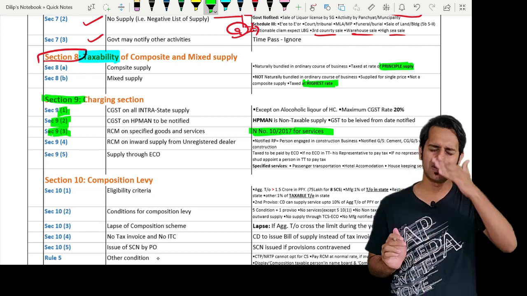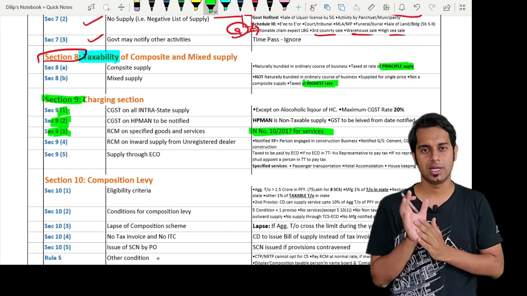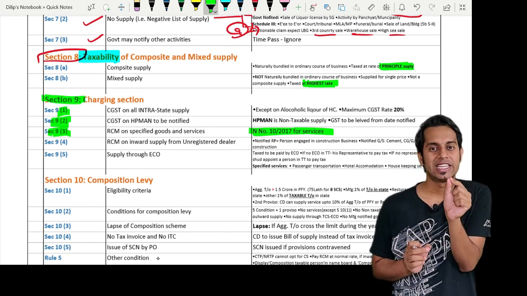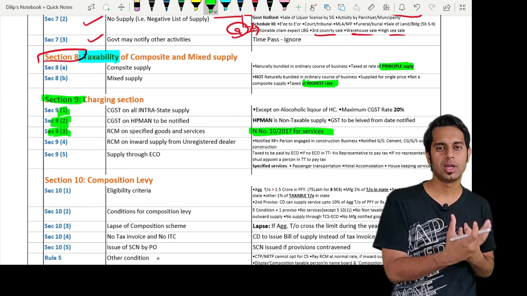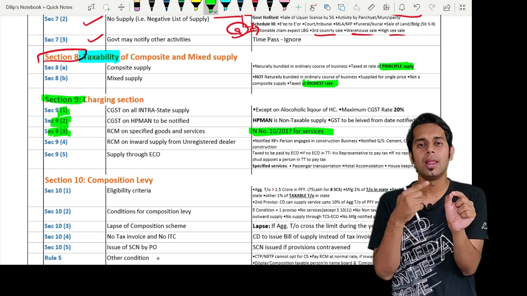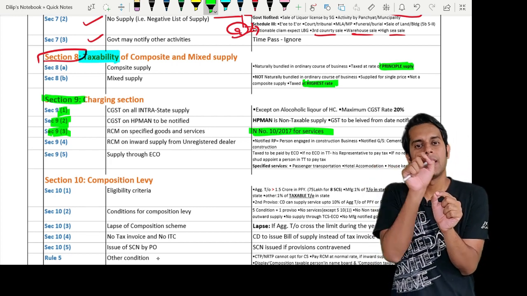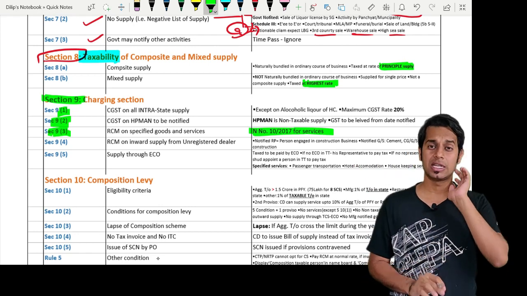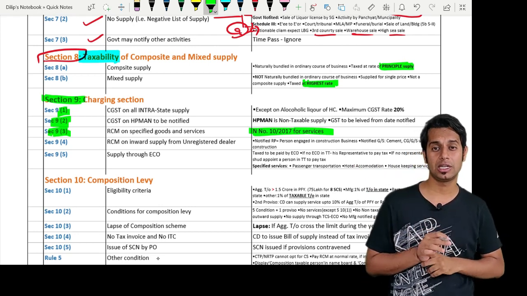Apart from that, an important service is security services. Security services provided by any person other than a body corporate. Security services means what, sir? Supply of security personnel. If security services are provided by any person other than a body corporate to a registered person, then the registered person will have to pay the taxes under reverse charge. There is one more addition which is very important for this attempt.